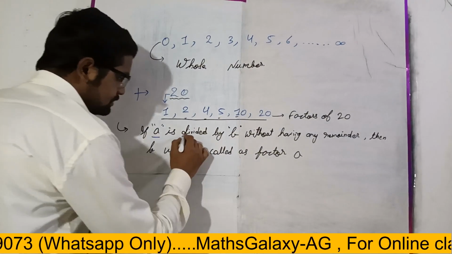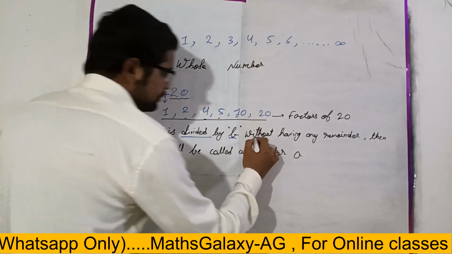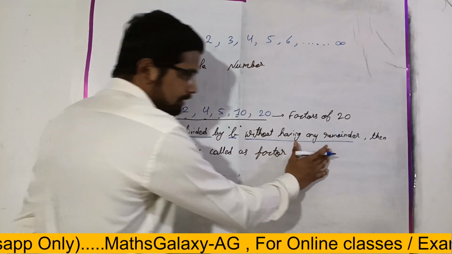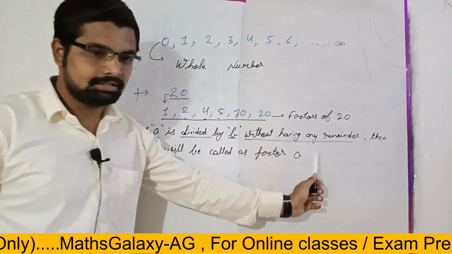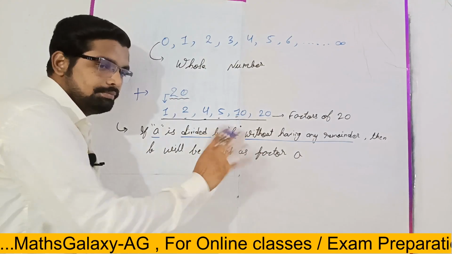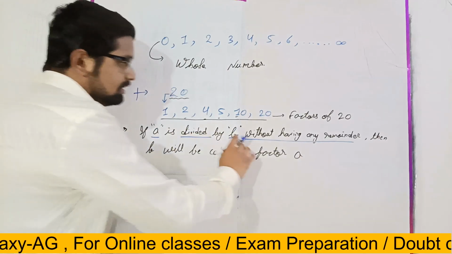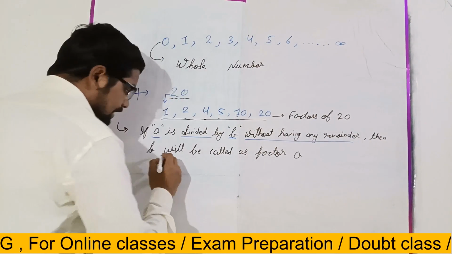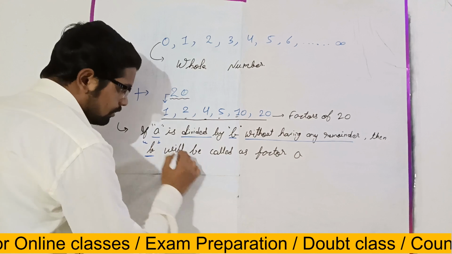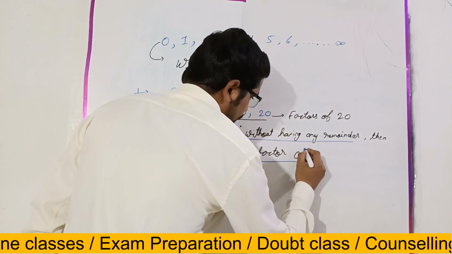If A is divided by B without leaving a remainder, then B is called a factor of A, right? This point is very important. Otherwise, B will not be a factor of A, right? So without leaving any remainder, B will be called a factor of A.